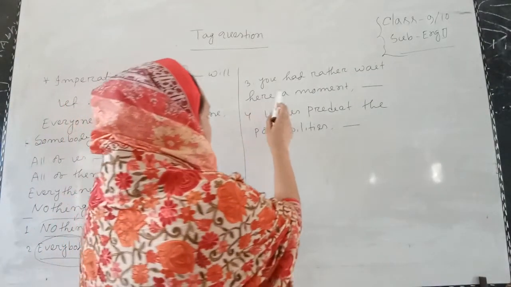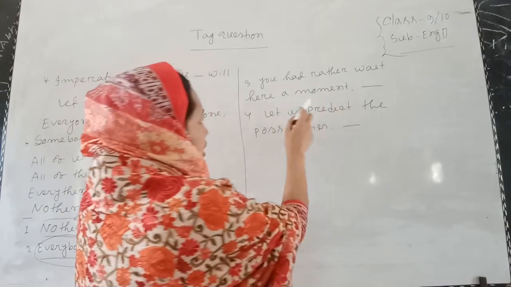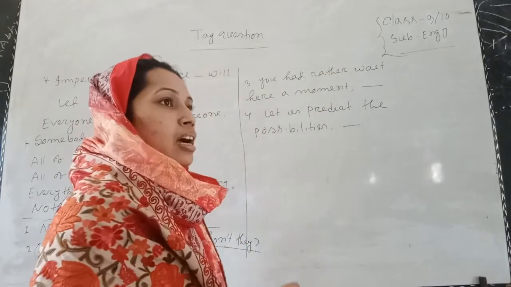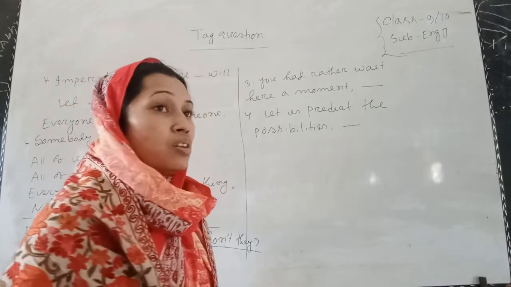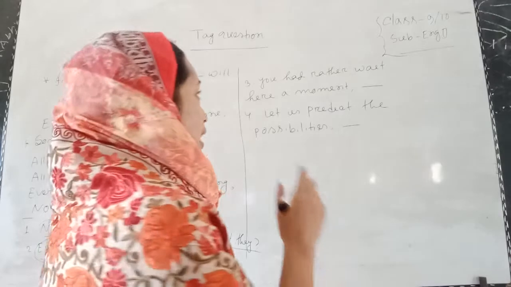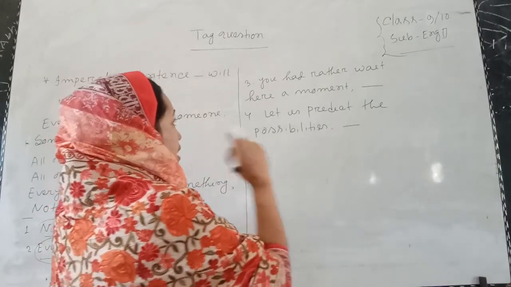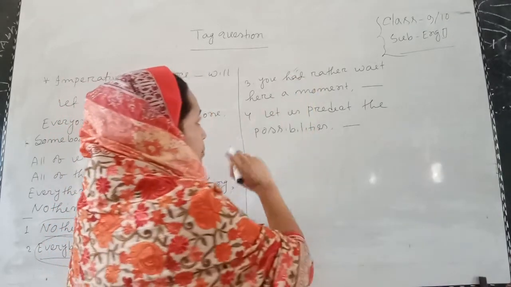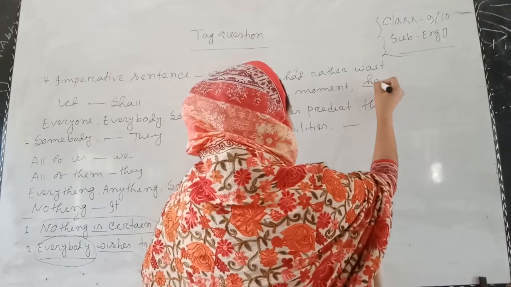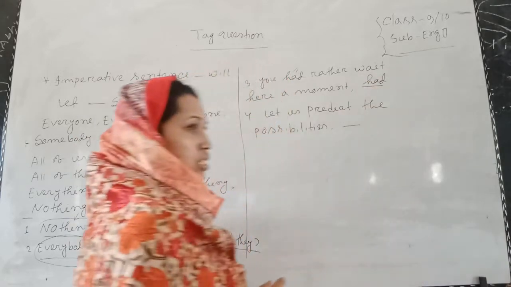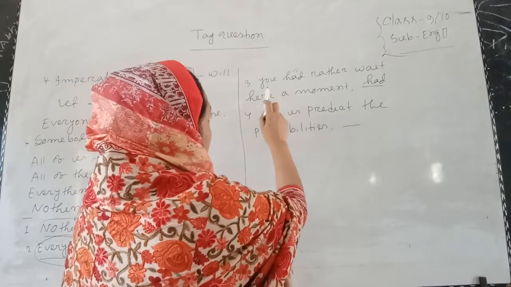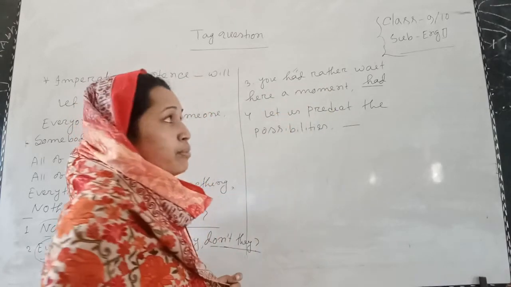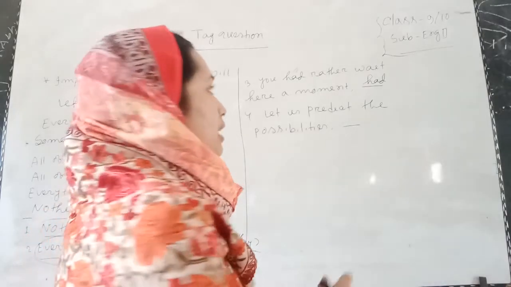Now come to number 3. You had rather wait here a moment. So at first I have to find out if there is any auxiliary verb in the statement, and I have already found that there is an auxiliary verb, and that is had. So I have to pick that auxiliary verb. Now the statement is in the affirmative form, so the tag will be negative.